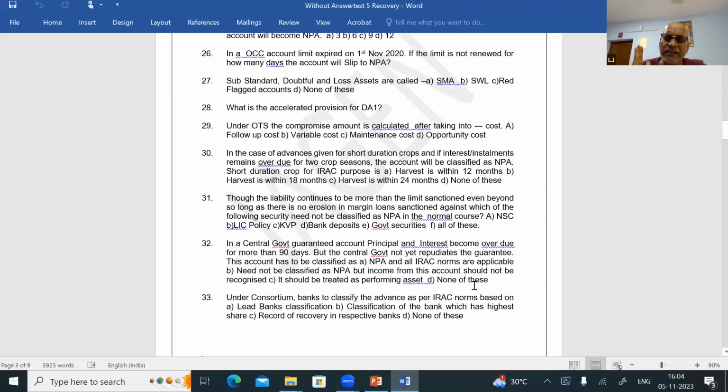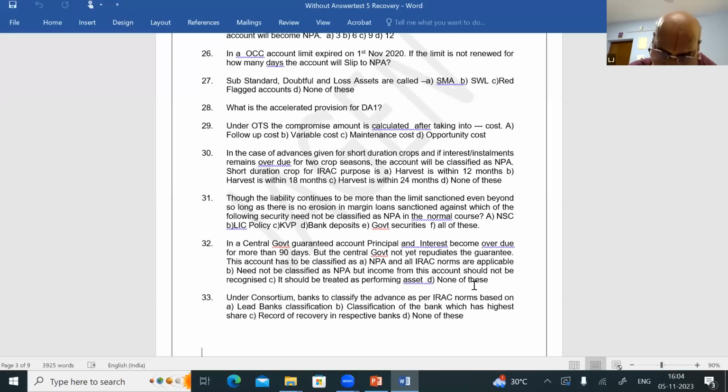Let's assume 90 days is over, principal and installment not recovered, 90 days is over, 91st day, whether the account is to be classified as NPA, provision to be kept, and interest will not be recognized. That is a question now. In the case of central government guaranteed accounts, if interest and installment is not paid for more than 90 days, and if central government not yet repudiated the claim, that is, central government says, I will not give the claim.